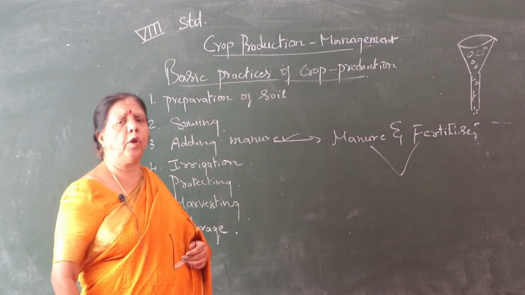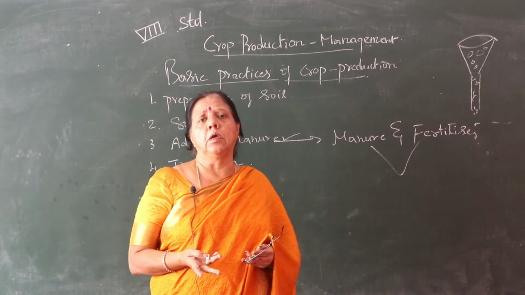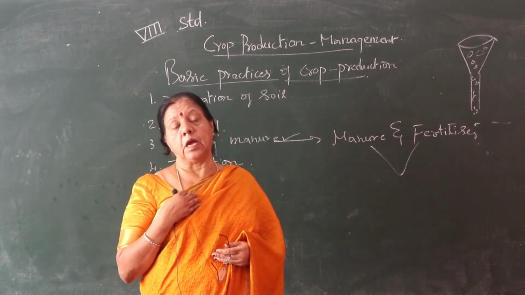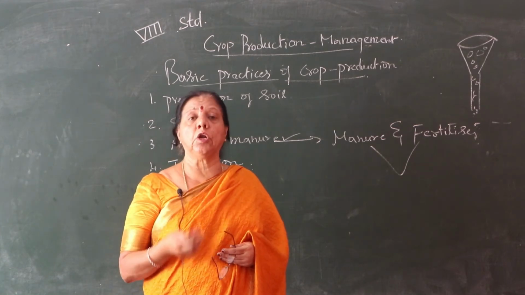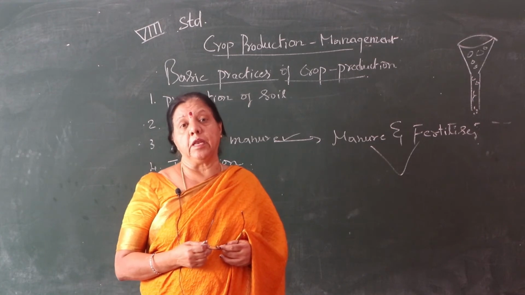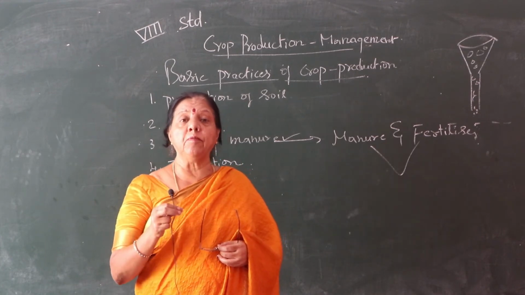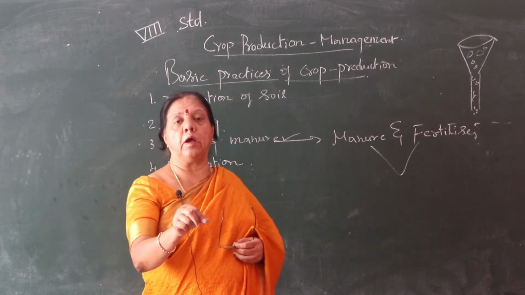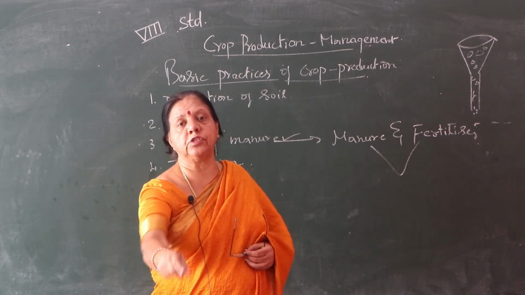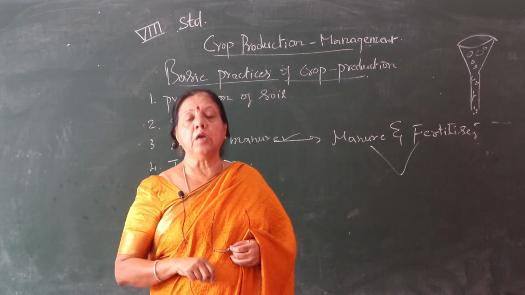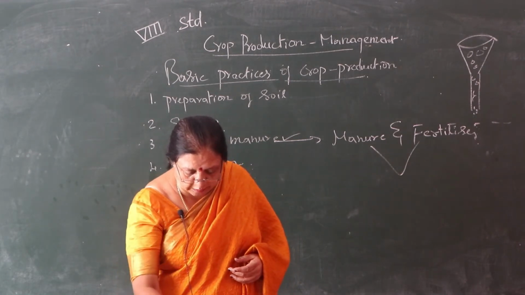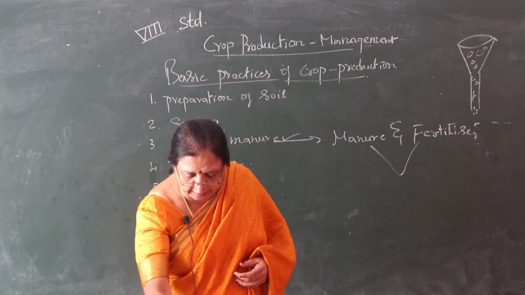Irrigation. Irrigation is very important. Water. Without water, your plant never grows. Even we cannot, as human beings. Irrigation also has different methods. There are 5 methods. Piping irrigation: sometimes the pipe will be connected to the root of the plant itself, and when you switch it on, that water reaches. That is one method. And another method they have given is traditional irrigation.